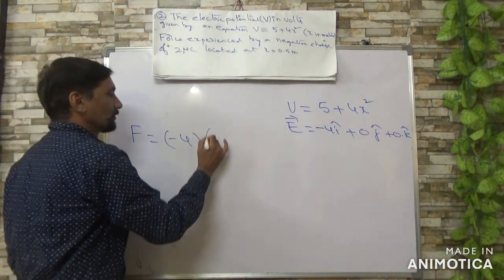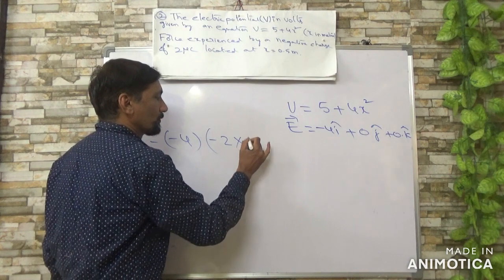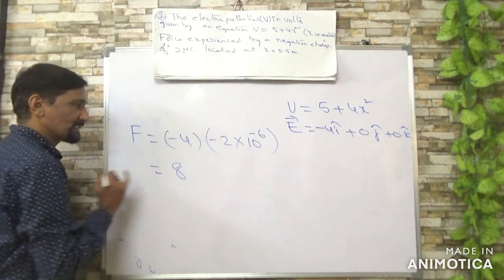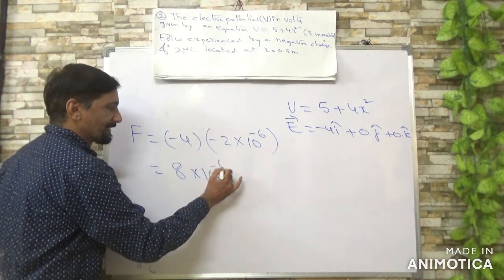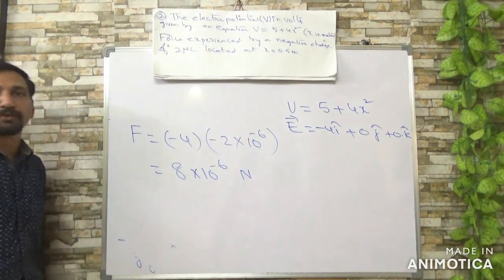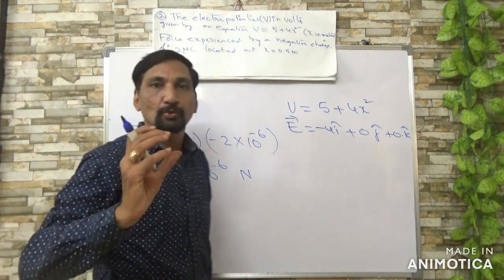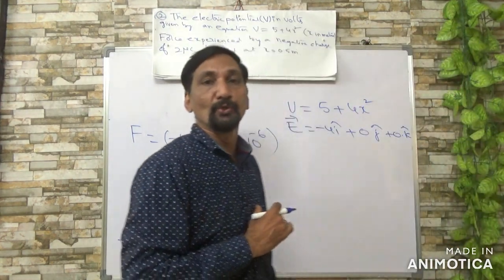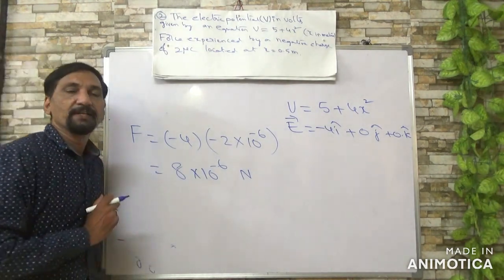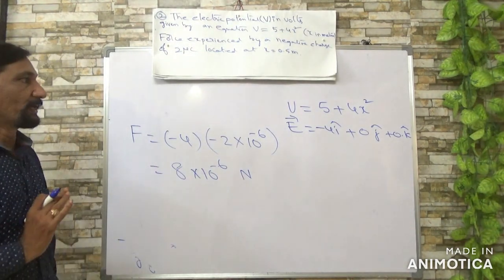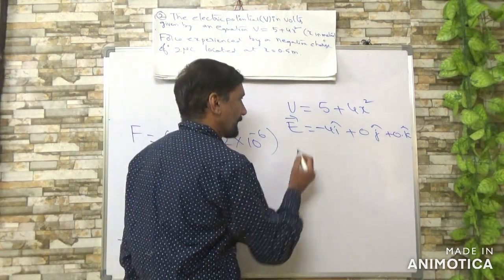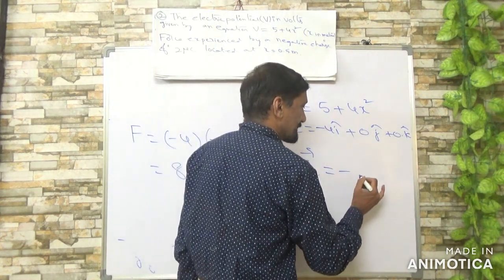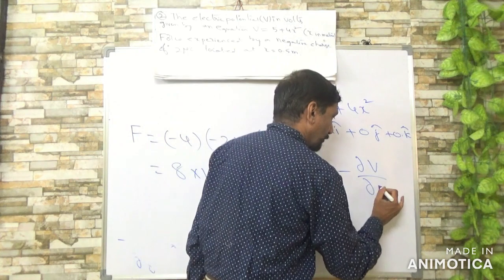So that is why minus 2 micro, multiplied by 10 power minus 6, so minus of minus is plus, into 10 power minus 6, unit of force, Newton. This means when you are placing this 2 microcoulomb charge in the electric field of strength minus 4 units, it will experience a force of 8 into 10 power minus 6. Here you need to remember that the differential form of electric field strength is given as minus dou V by dou R.